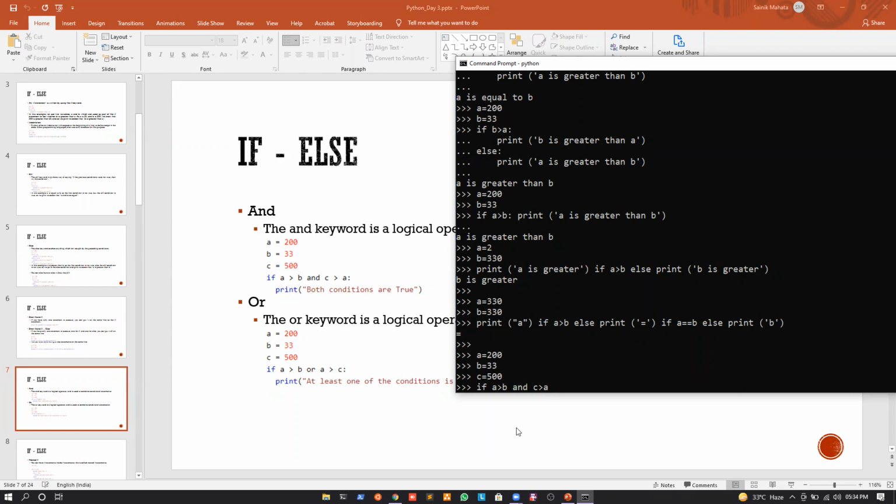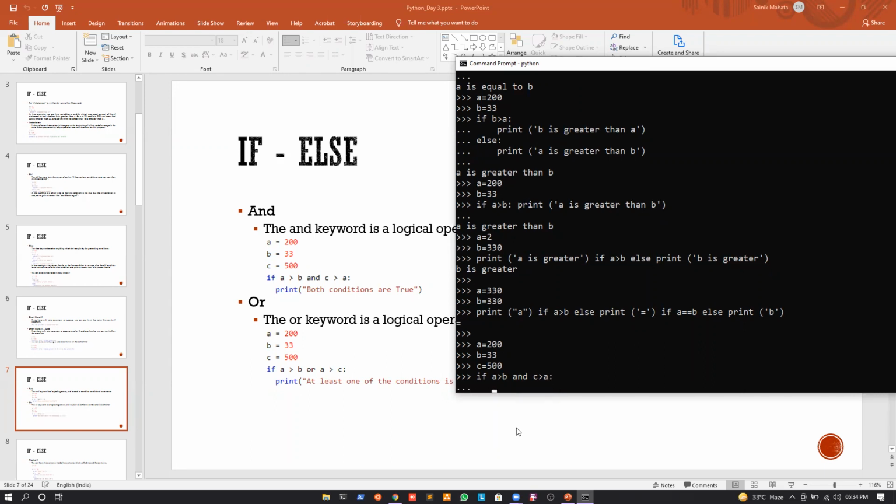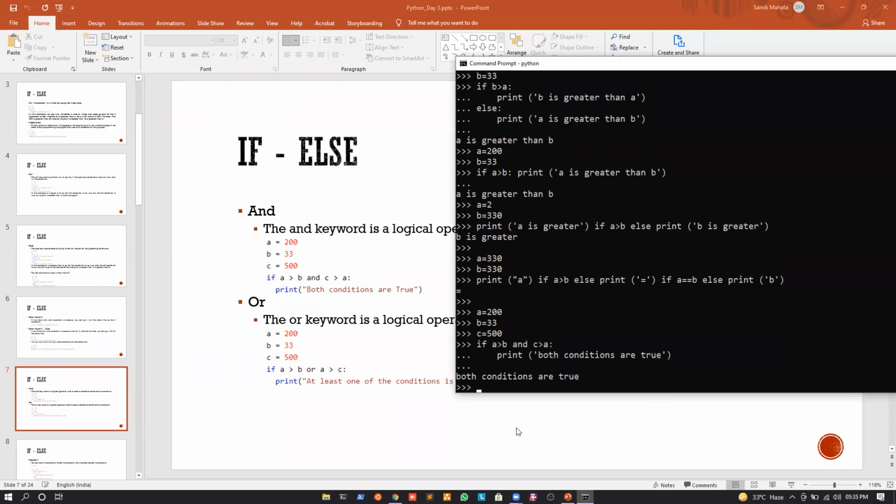An and operator. Okay, so I can write, I will give 4 spaces, print both conditions are true, like this. Okay, so again, you can see that both conditions are true. This will be printed. Why? Because both the conditions are actually satisfied, and then only we went inside the statement that was inside the scope.